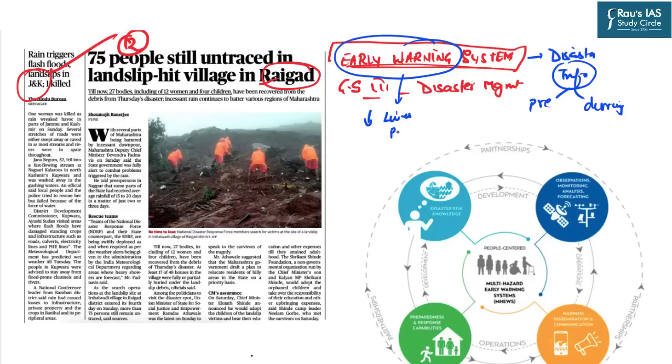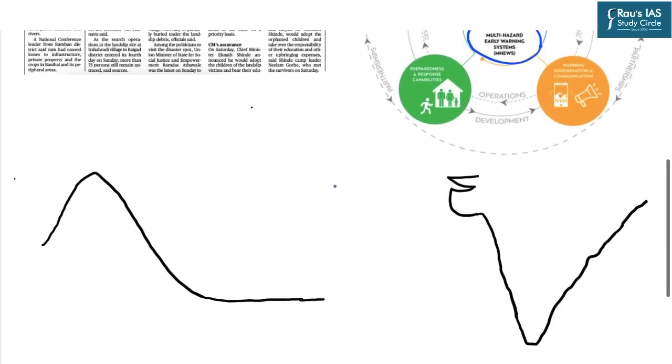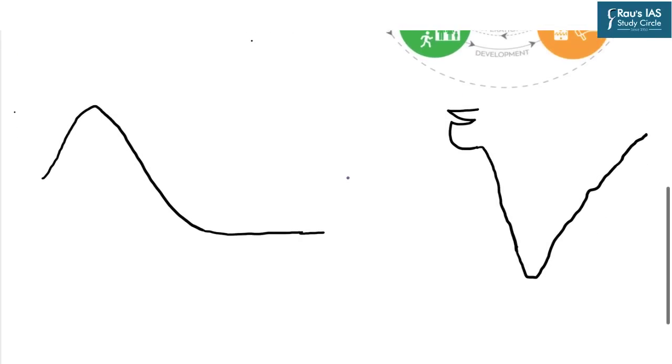When it comes to the early warning system, nowadays governments across the world are focusing on the multi-hazard early warning system. So now how is the multi-hazard early warning system different from the traditional or conventional single hazard oriented early warning system? To understand this, first let us see how various hazards are related to each other. This we are going to understand with the help of two examples. First, let us imagine that this is a mountainous slope. This is the transition boundary, and this is basically the plain region.